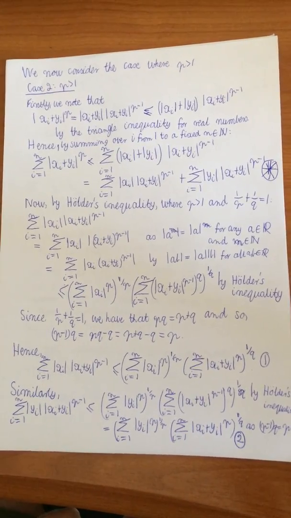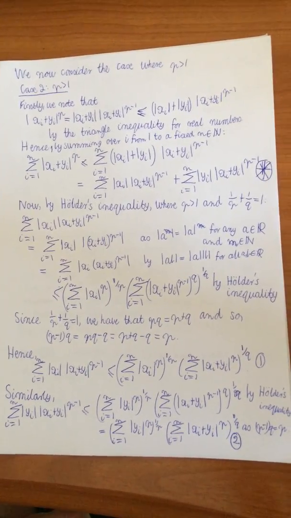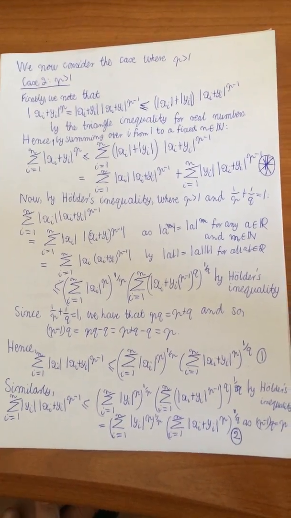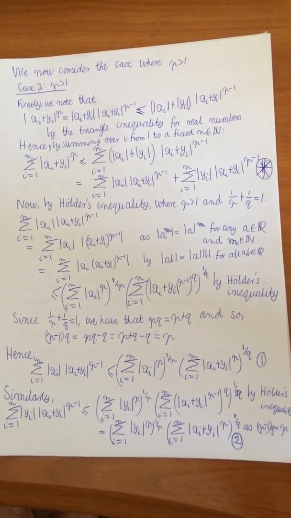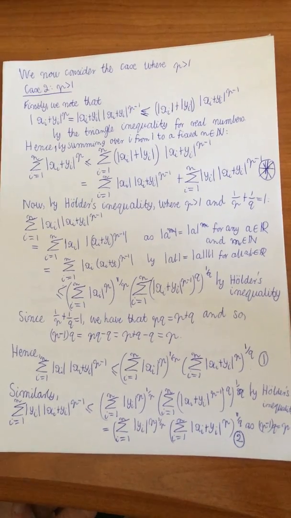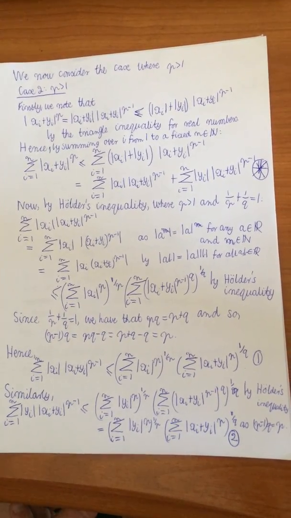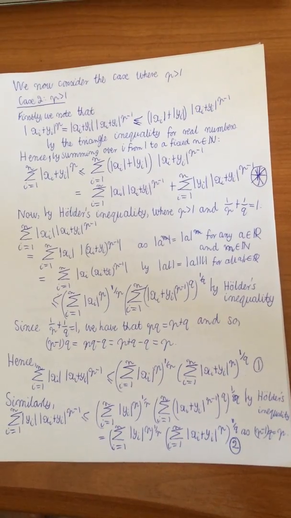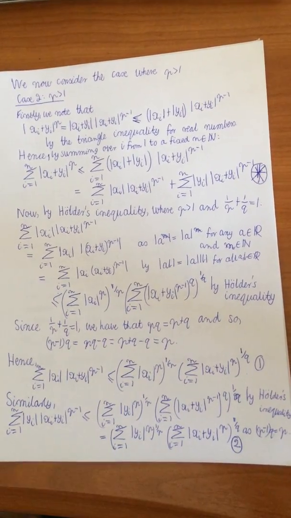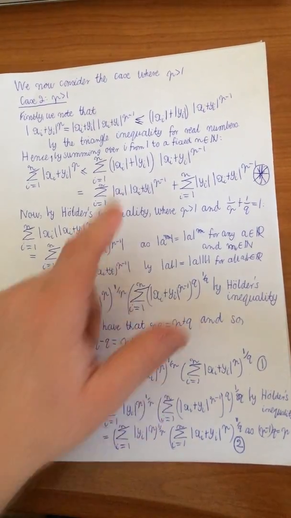If we sum over i from 1 to a fixed n in the natural numbers, we have that the sum from i equals 1 to n of the absolute value of xi plus yi to the power of p must be less than or equal to the sum from i equals 1 to n of the absolute value of xi plus the absolute value of yi, all multiplied by the absolute value of xi plus yi to the power of p minus 1. And then again, we can separate out the terms in the sum as follows.